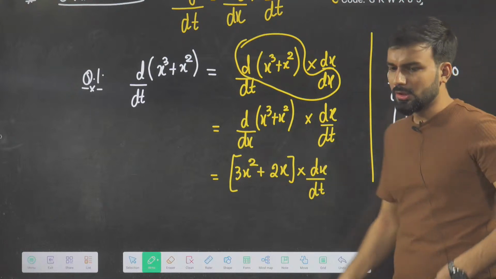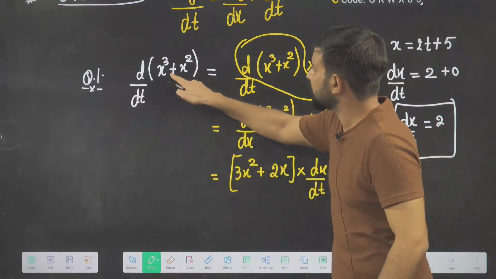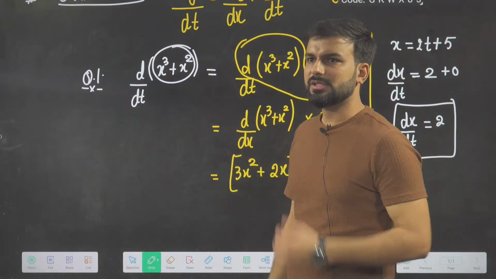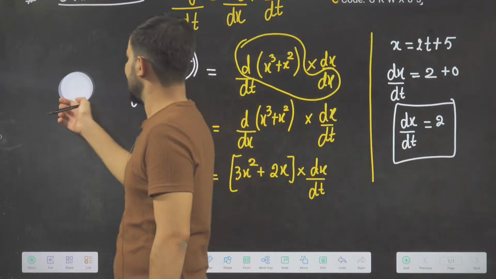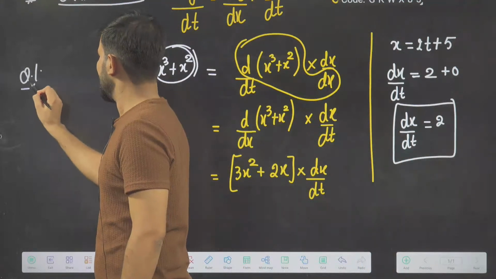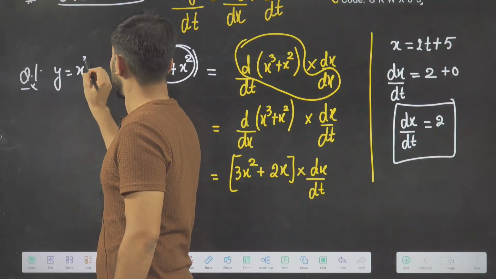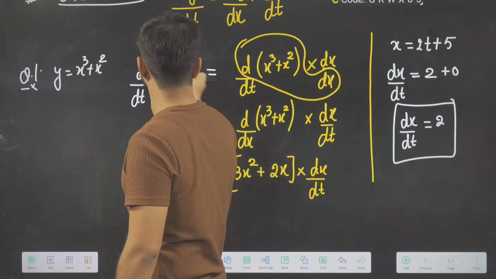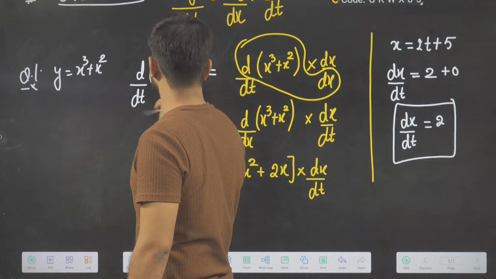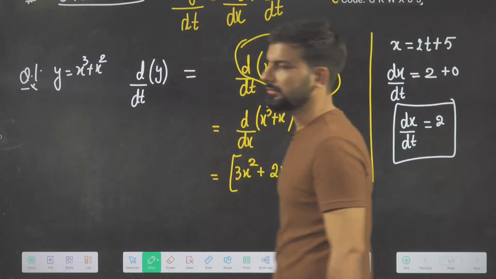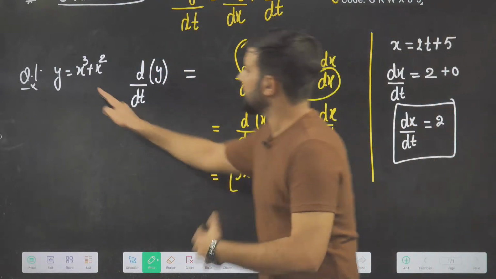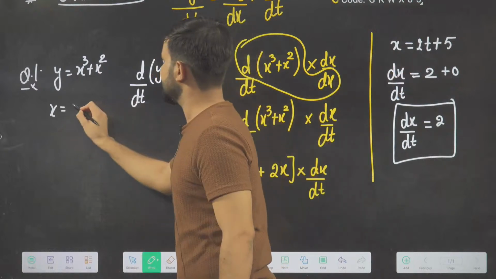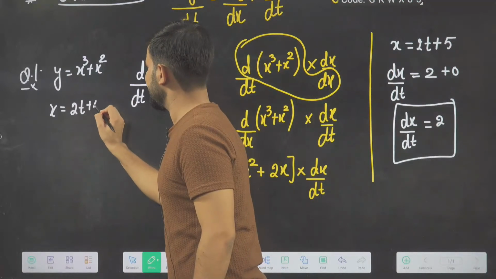So this is how, when this is your y, you could have written this question like this. Question number 1: y is equal to x cube plus x square, then find dy upon dt. This is how you can solve it, where y depends upon x and your x depends upon t: x is equal to 2t plus 5.